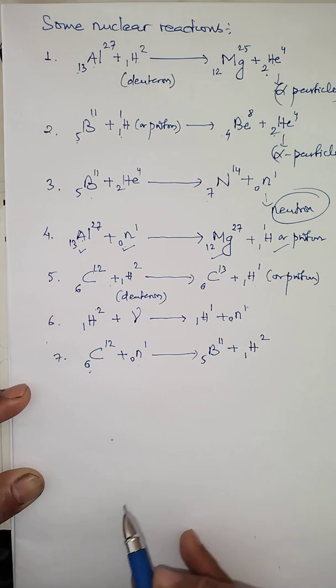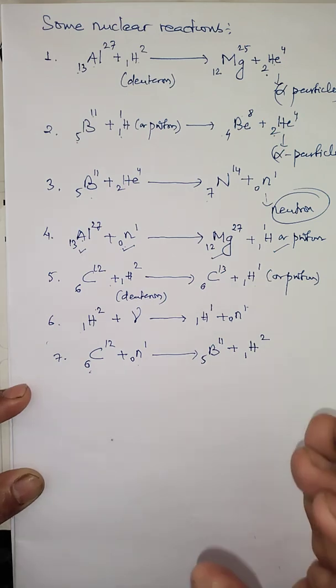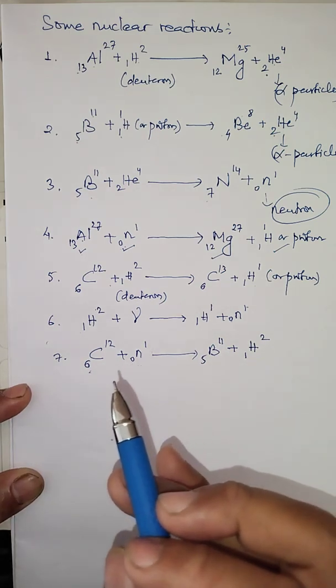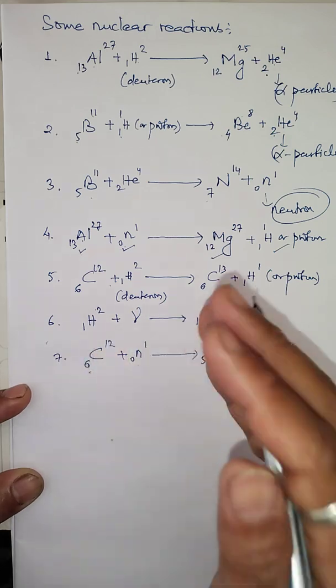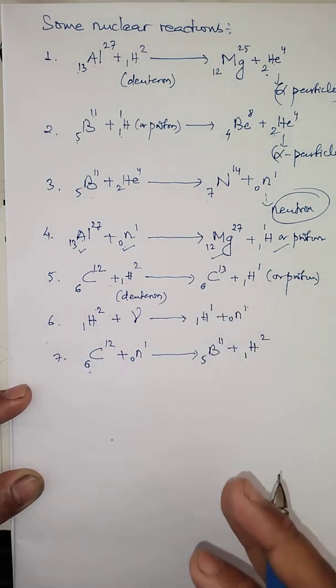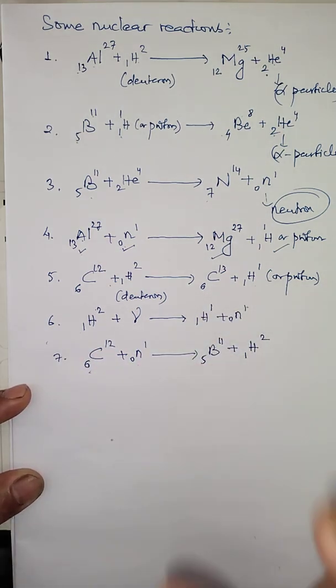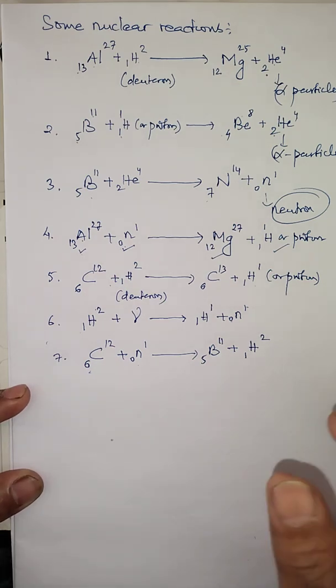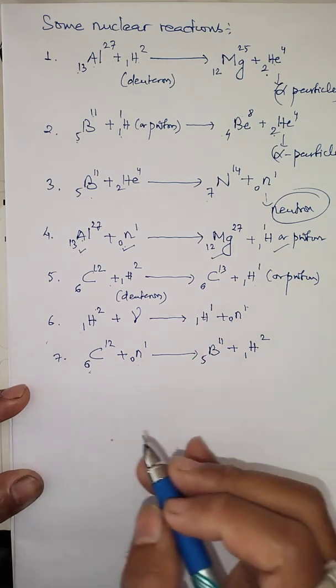Okay, so in nuclear reactions, you can see in every nuclear reaction, a particle bombarding a nucleus forms a new nucleus along with a new particle. But along with this, remember this part, energy will be liberated and energy will also be absorbed. But the total energy, mass, nucleus, everything remains what? Same.